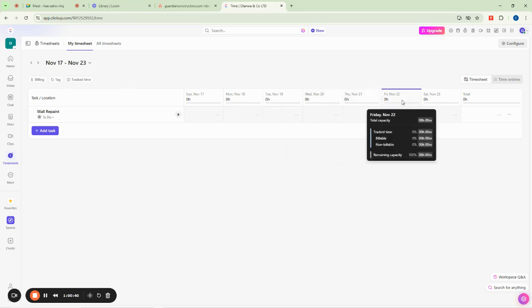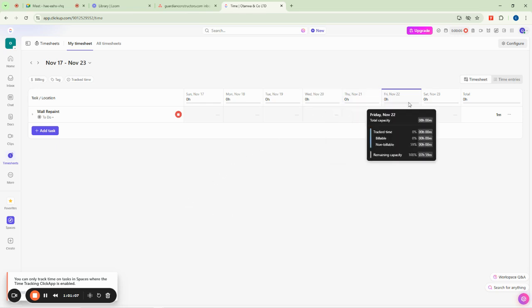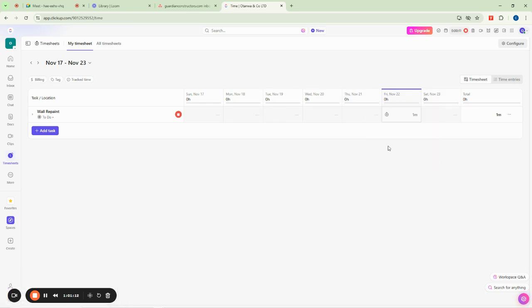Today is Friday. So when it starts, maybe they started by 8 o'clock. I will start tracking by pressing this start timer here. I will start the timer and you can see it will start counting. You can see that it's counting here now, right? So if I stop it now, it will record the time here. You can see this is the timer here. Okay, so let me continue again. It will record for as long as they are working. I can record their work for the entire day, and the total time that they work will be showing here, right? That is how the time tracker, or time sheet, works.